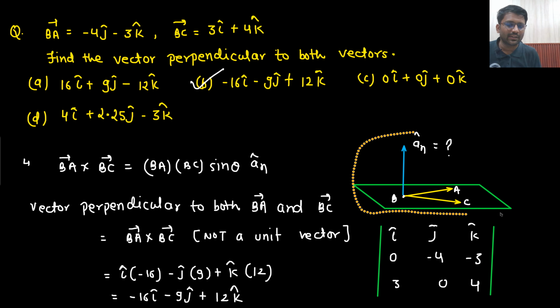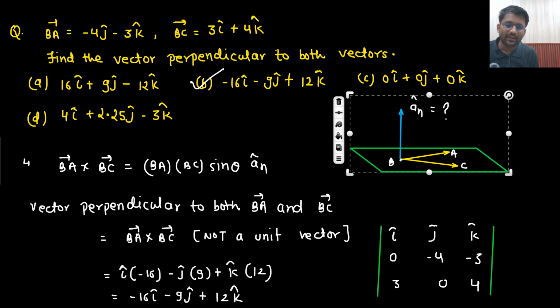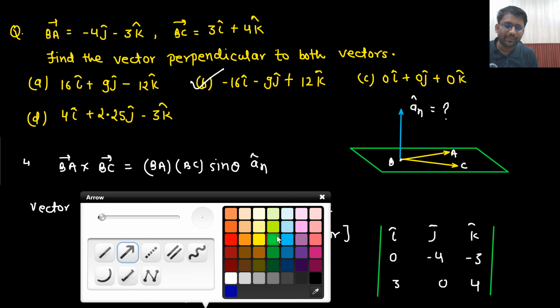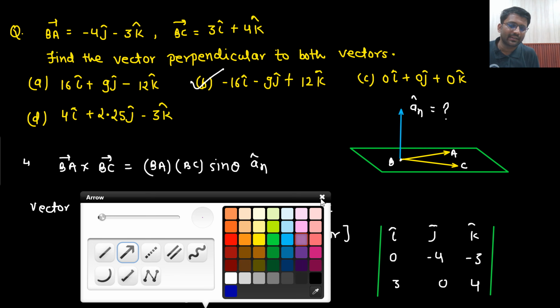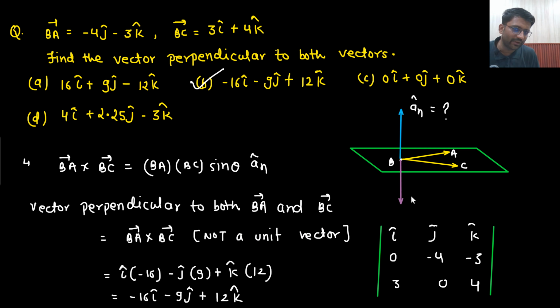I am asking you one question: if this AN vector is perpendicular, although it is not a unit vector, this vector that we have found out is a random vector which is surely perpendicular to BA and BC. Let me know, BA cross BC will be perpendicular to BA and BC or not. Yes sir, surely it will be perpendicular. So that vector we have found out, and one of the options is also matching. Along with that, sir, the vector in the opposite direction will also be perpendicular only, no?